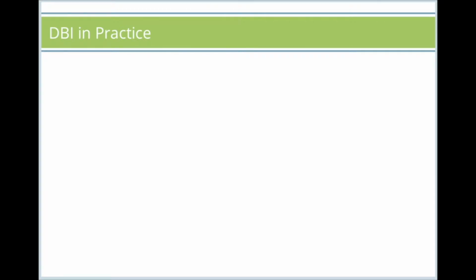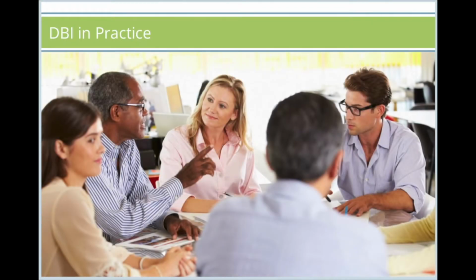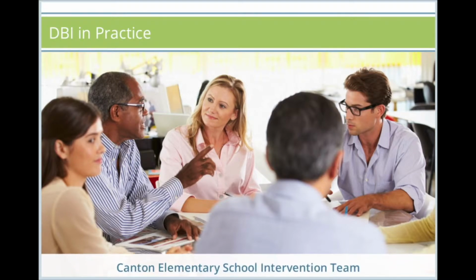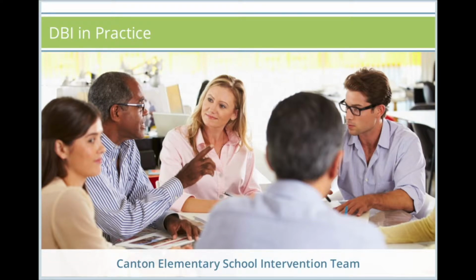So, what does intensive intervention using the DBI process look like in practice? The process begins with a team of educators trained in the DBI process who meet regularly to review individual student data. Here is one elementary school's intervention team. It is important to note that schools may have multiple teams or schedule meetings to look at different types of data, such as school level data or grade level data.